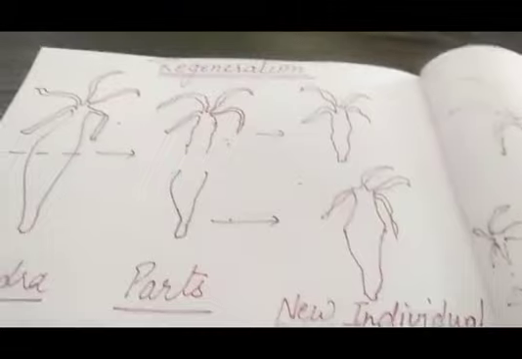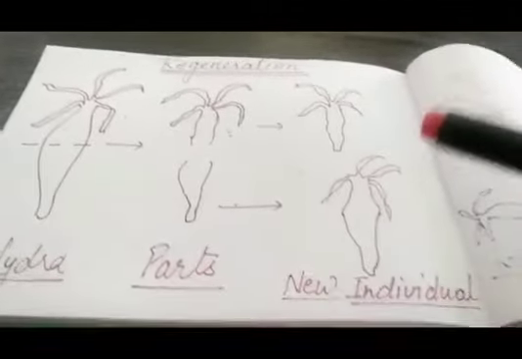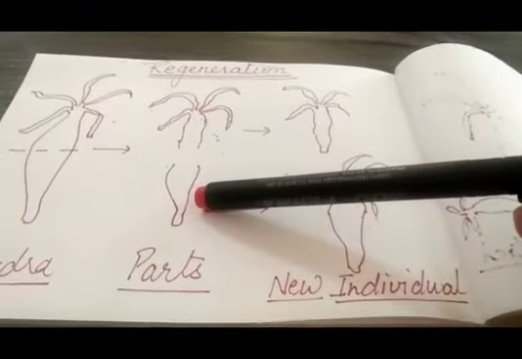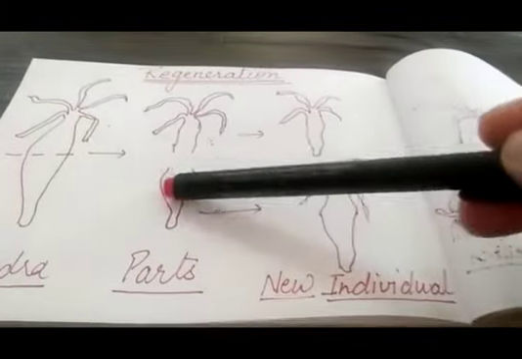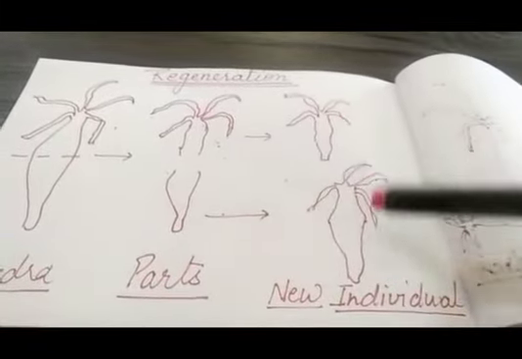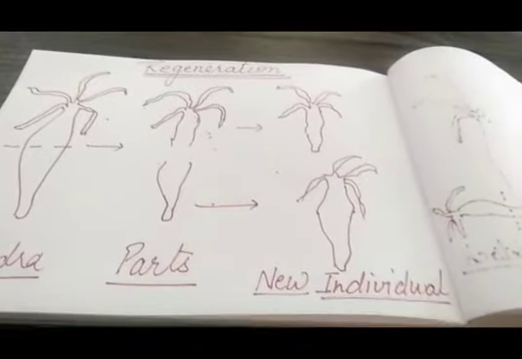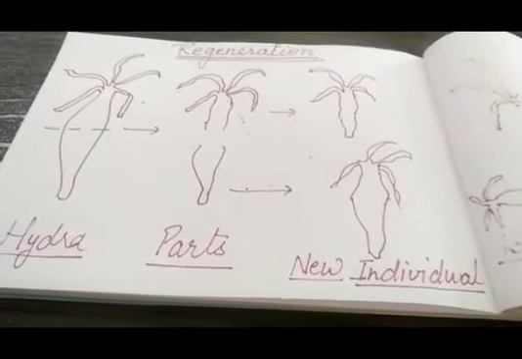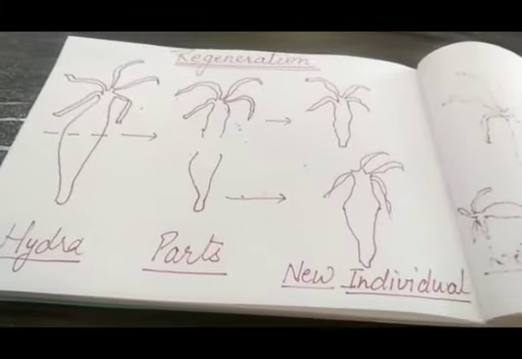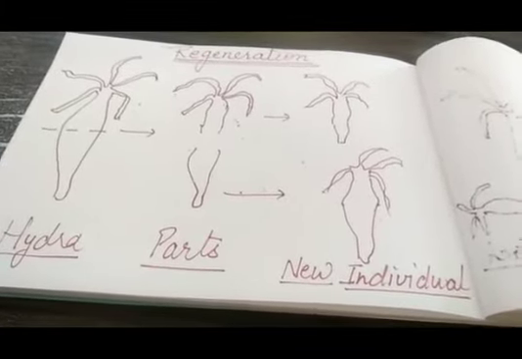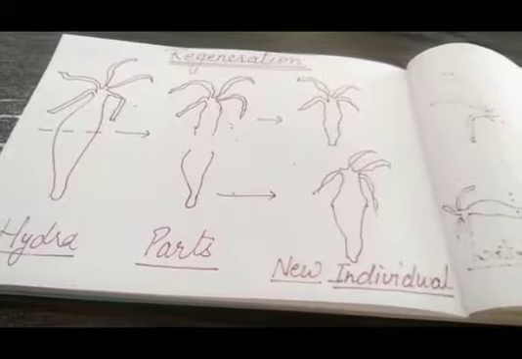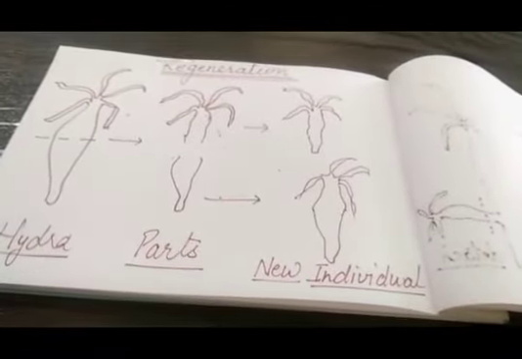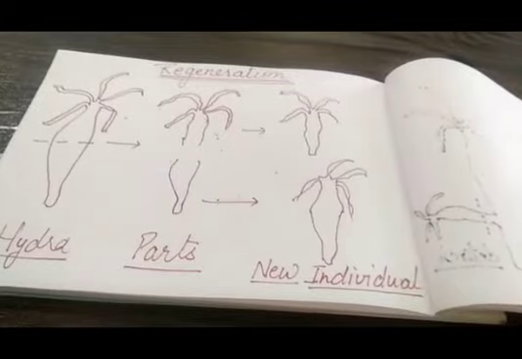Let us see this regeneration in Hydra. As you can see in the diagram, if accidentally the Hydra body is cut into pieces, then each piece has the capacity to grow into a new individual. Regeneration is not considered as reproduction because it takes place only if accidentally these organisms' body parts are cut and they are capable to reproduce. Otherwise, Hydra undergoes reproduction by the process of budding.